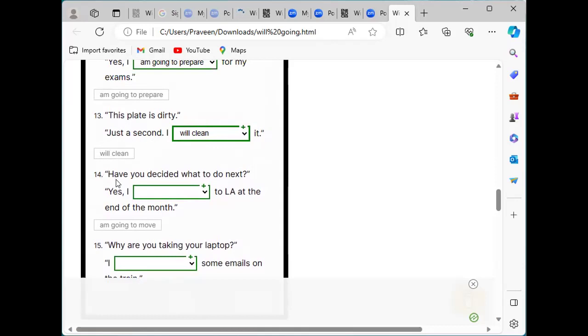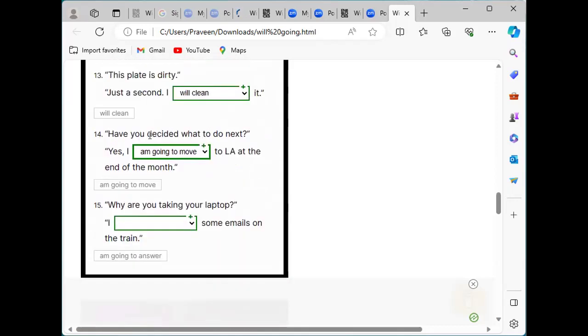Next one, have you decided what to do next? The person is asking what plans you have, what you choose to do. This person also already had a plan. So this person says, yes, I'm going to move to Los Angeles at the end of the month. I already know what he should do, where to go and all. So we have to choose: I'm going to move to LA, Los Angeles.